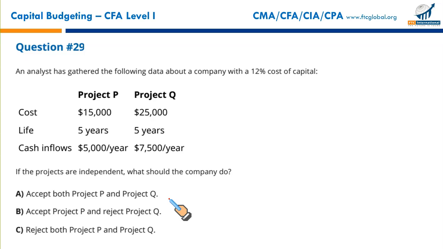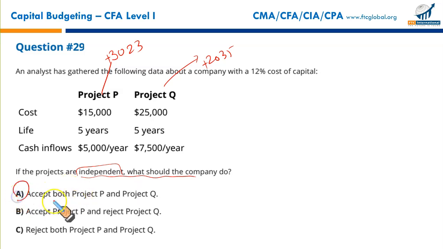Same data, but this time the projects are independent. What should we do with projects P and Q? Since they are independent, this project is giving NPV of 3023 positive. This project is giving NPV of 2035 positive. Since both NPVs are positive and both projects are independent, take them on. Take both of them. You should take on both of these projects because they are giving positive net present value. So that makes A the correct option. Accept both projects P and Q.